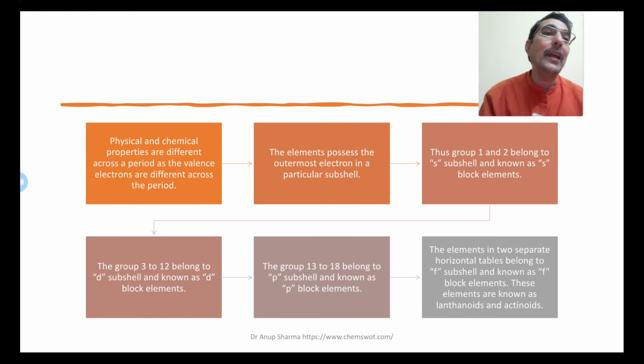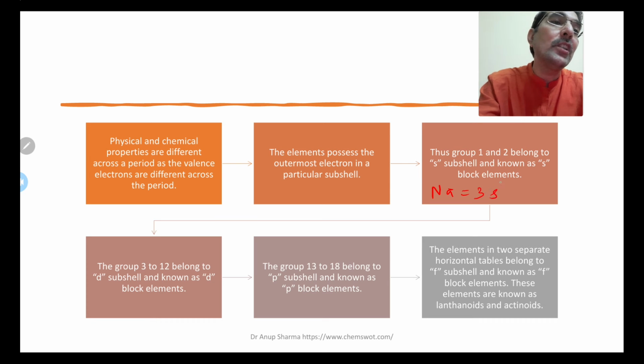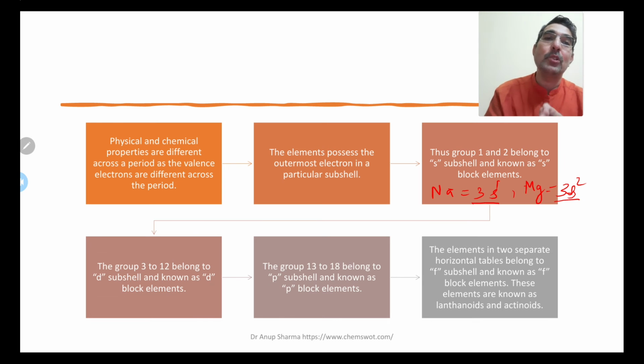Group 1 and 2 belong to the S subshell, as I told you, and are known as S block elements. For example, sodium is S block. Why? Because it is 3s1. Magnesium is group 2, that is 3s2. So they both end in the S subshell, and that is why they are S block elements. So group 1 and 2 are S block elements.